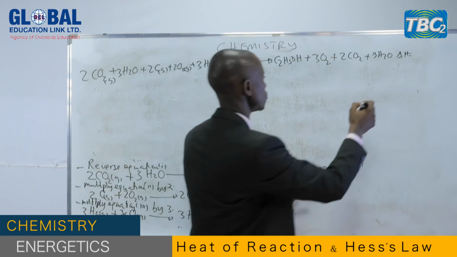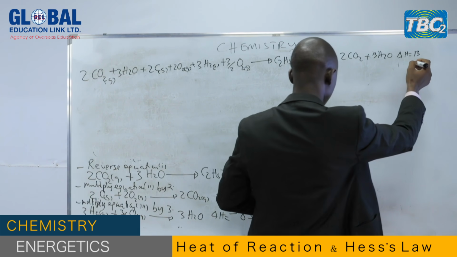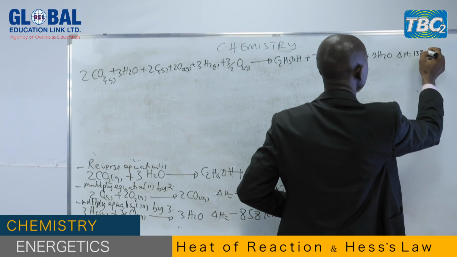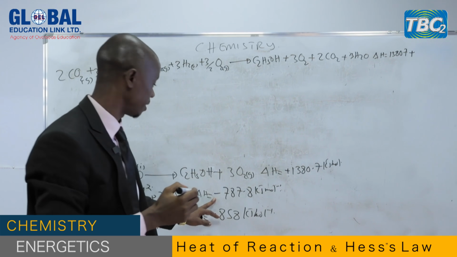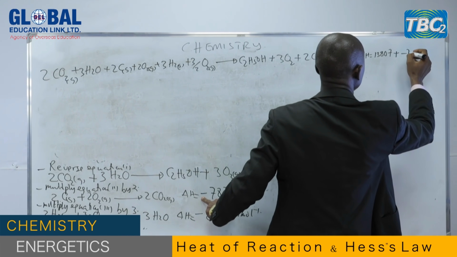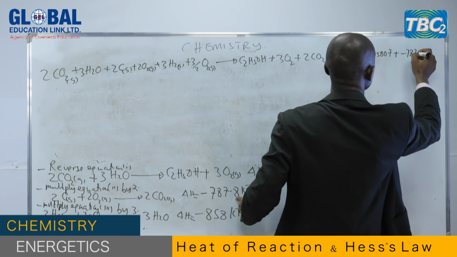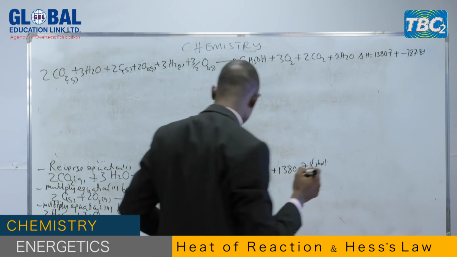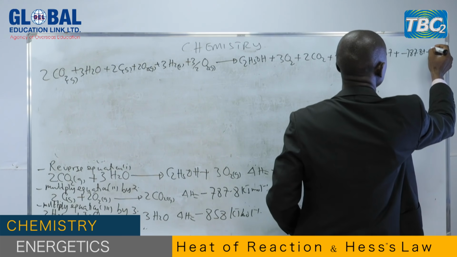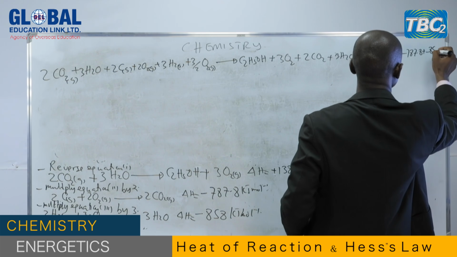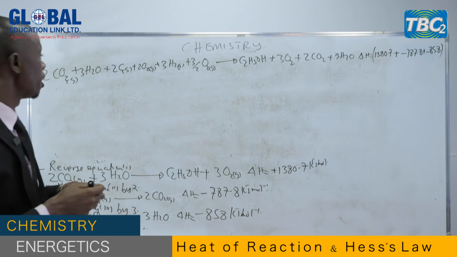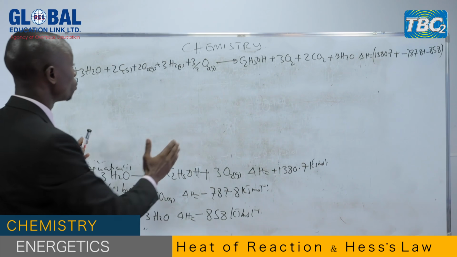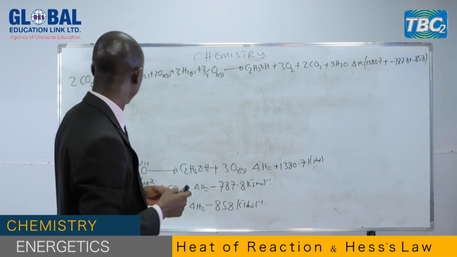The first one is 1,380.7 kilojoules per mole. The second one is negative 787.8 plus. The last one is negative 858. Now, from there, you cancel out those compounds which are present on both sides. Are we together, my dear students?